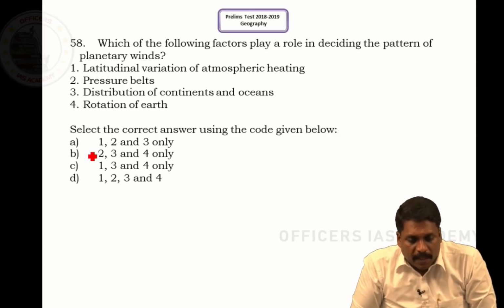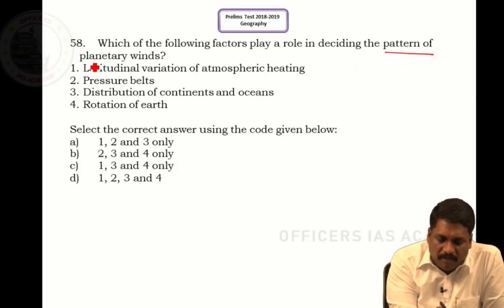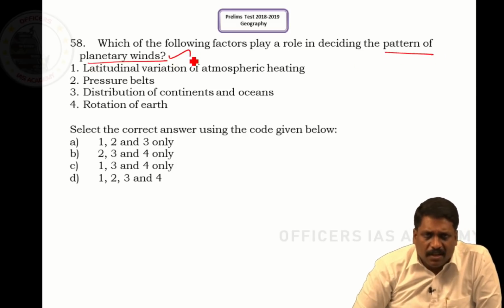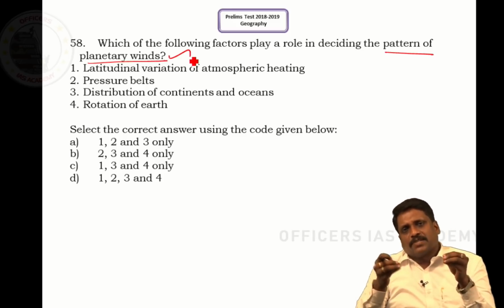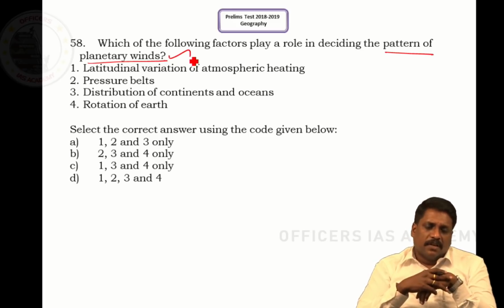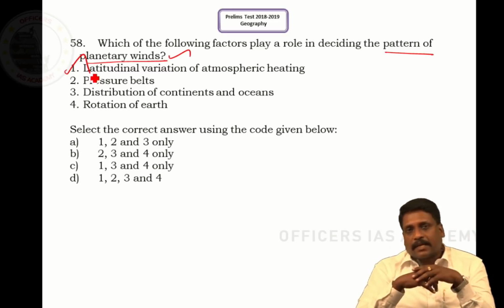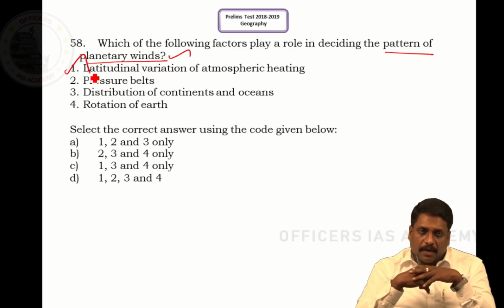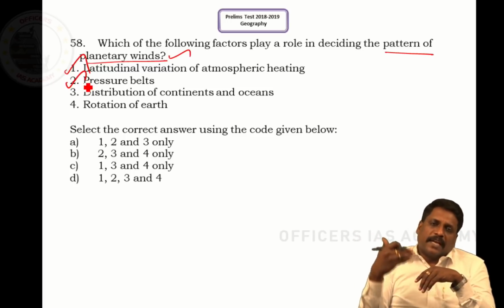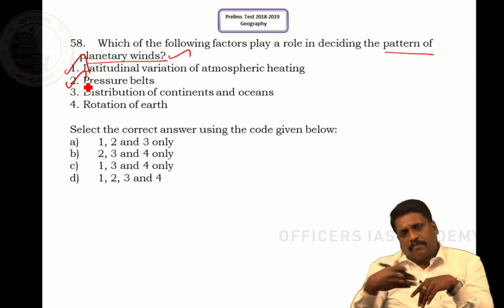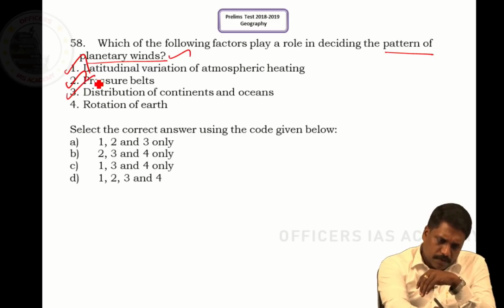Question number 58. Which of the following factors plays a role in deciding the pattern of planetary winds? What are planetary winds? Trade winds, westerlies and polar winds, you call them planetary winds. So what are the factors which influence them? Latitudinal variation of atmospheric heating, obviously yes. Thermal direct pressure belts. This is the mother of all reasons, because I have different pressure belts at different latitudes, I have the movement of wind. Distribution of continents and oceans. Yes, of course.